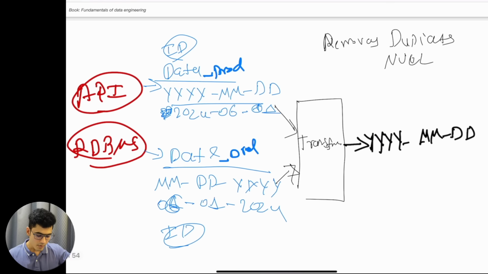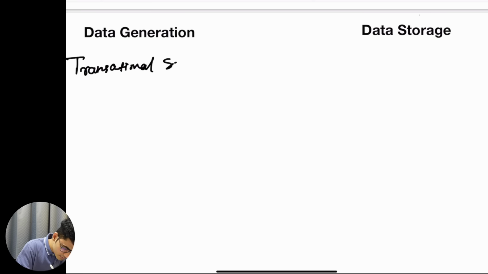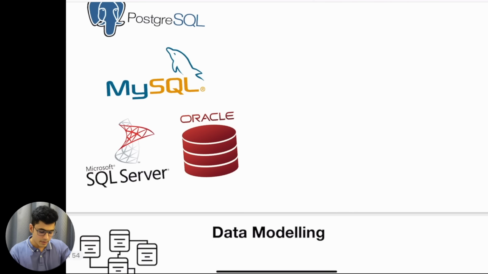Okay, now this is understood. Let's talk about the data generation and data storage one more time. All right, so we got the basics till now. Data is generated from multiple places. Data is coming from the transactional system. Okay, these are called the RDBMS. There are multiple types of transaction systems that we will talk about, so don't worry about it.